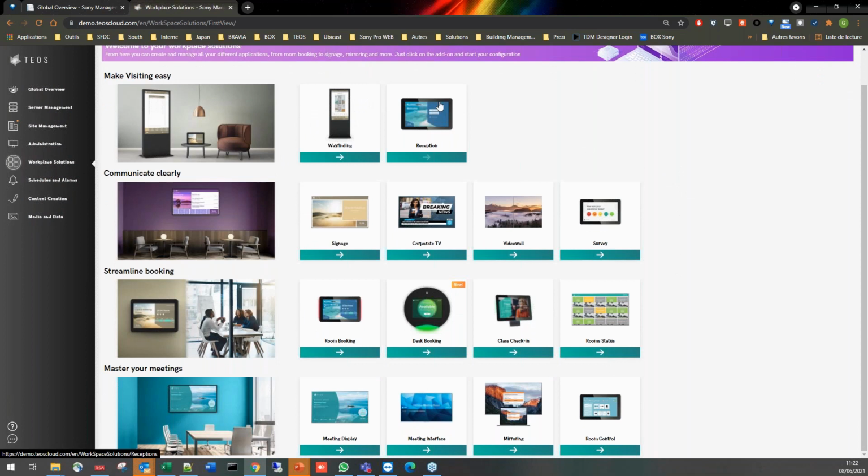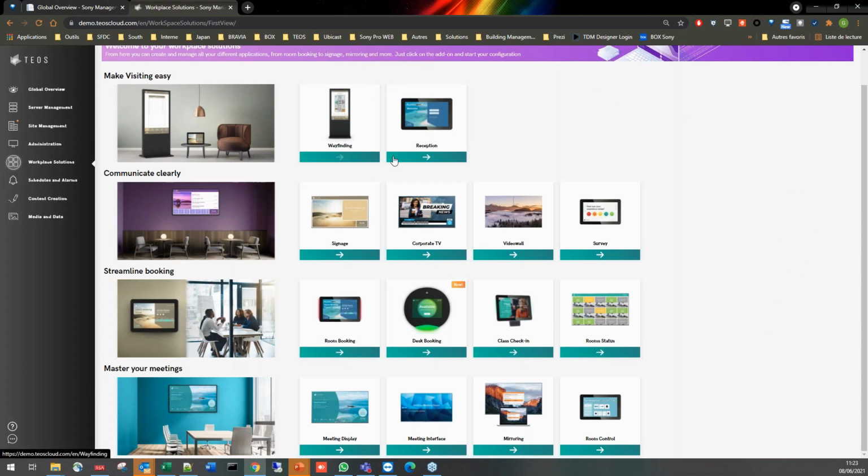So our wayfinding part, the reception, signage, corporate TV, etc. What has been really improved, part of our pillars, are the signage, the room booking, the meeting display, and of course the TIOS interface, as well as an improvement on our TIOS Connect for the mirroring part, to be able to basically have more platforms compatible with the mirroring section, like iOS, etc. And we have also added functionalities into our TIOS mobile and employee app to be able to use it.